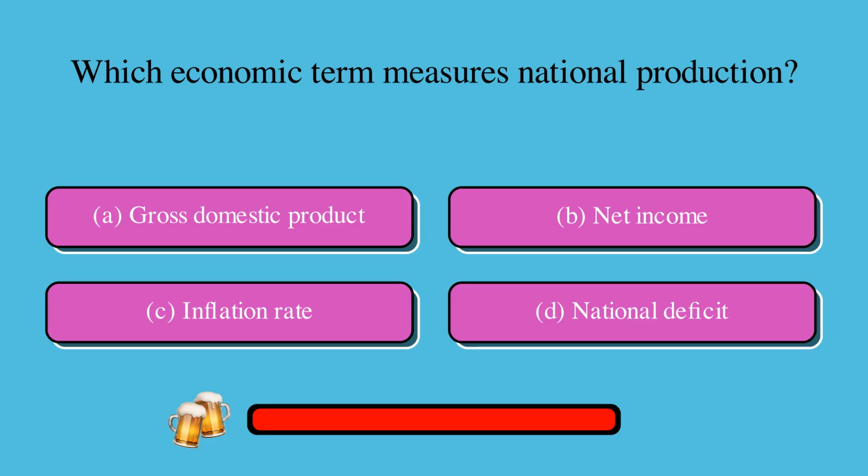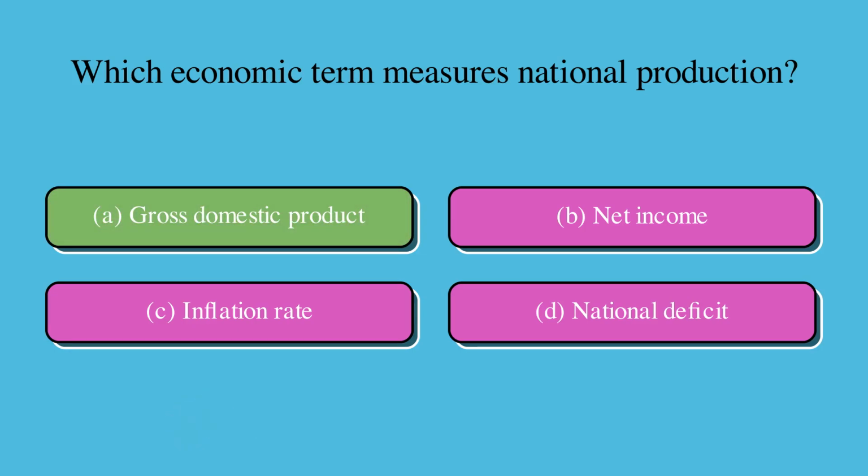Which economic term measures national production? Is it A, gross domestic product, B, net income, C, inflation rate, or D, national deficit? The correct answer is A, gross domestic product.